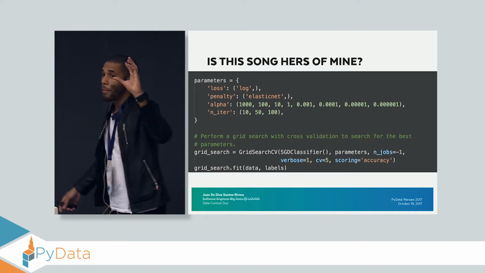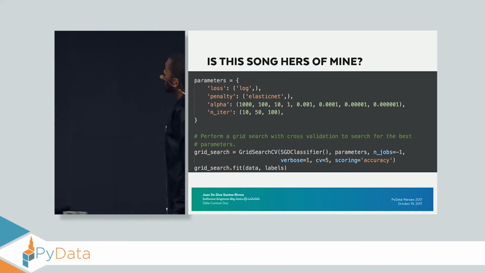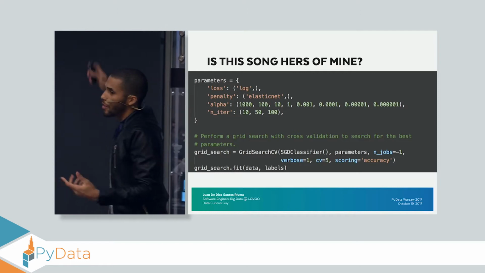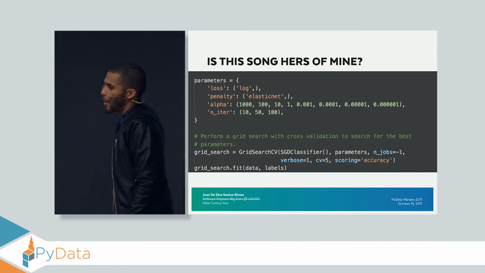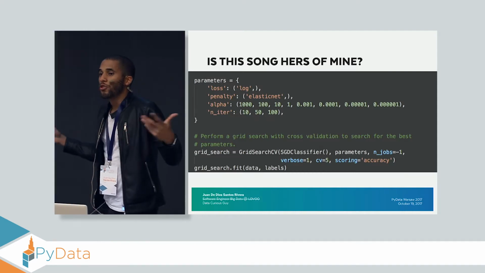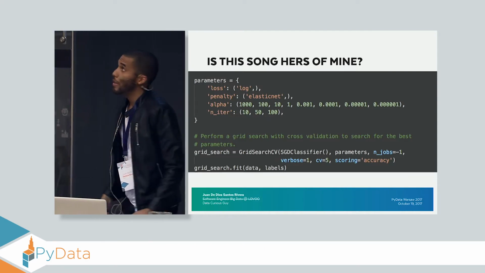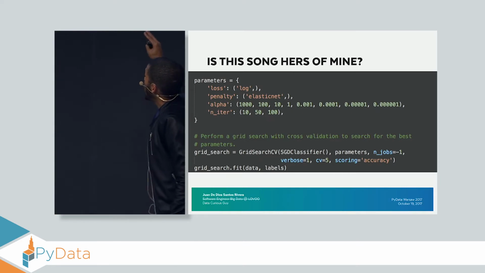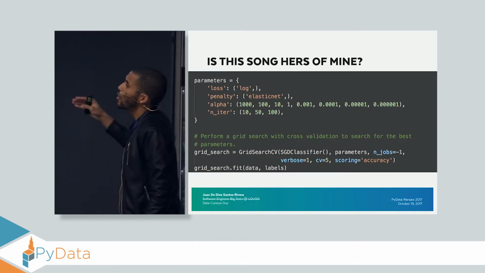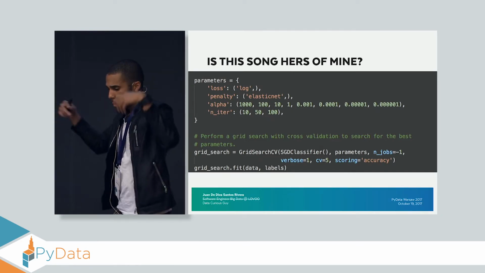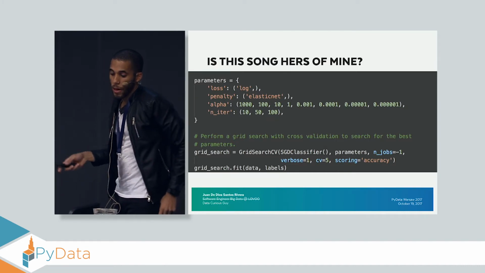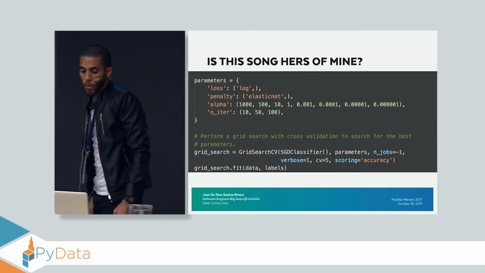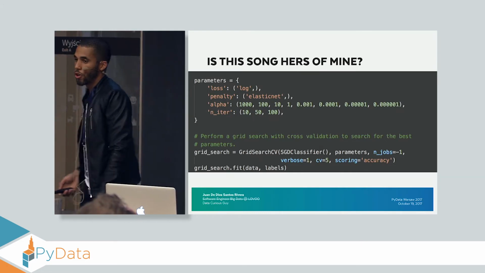After I have all my possible parameters, I use the function grid search CV, grid search cross-validation, with the SGD classifier, which is a linear model trained using stochastic gradient descent. Then I send all my parameters and train my system, and this returns the best model. I have the notes here: an alpha of 0.001 and number of iterations of 100.